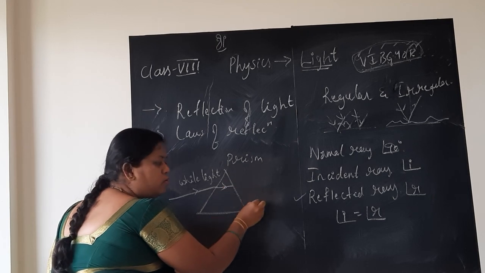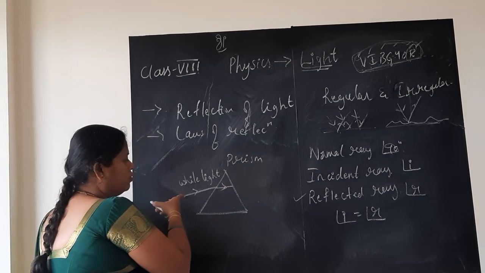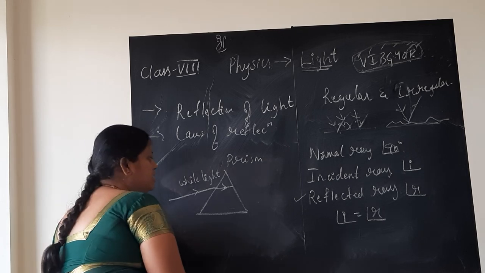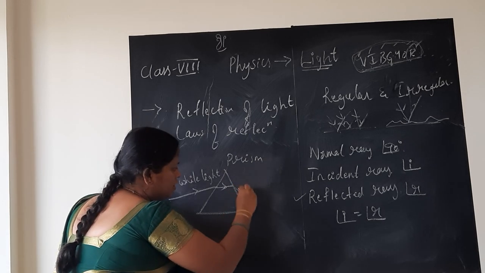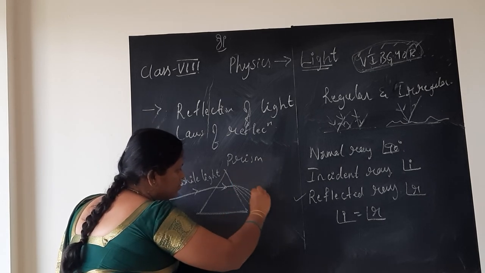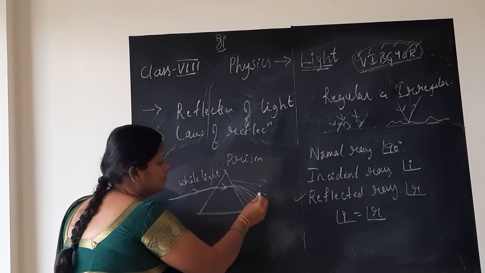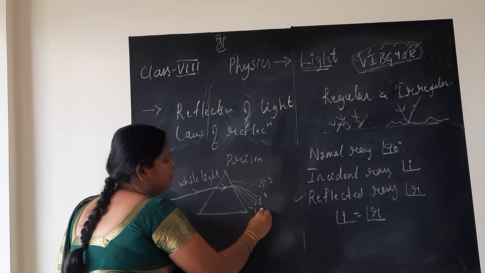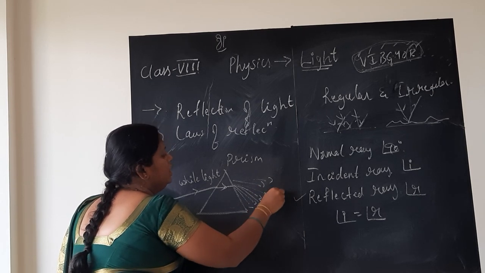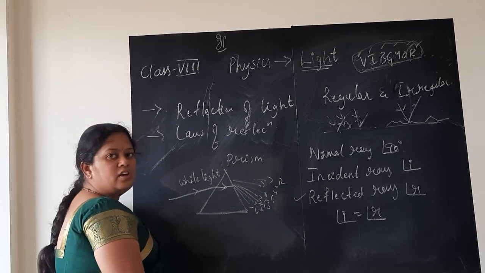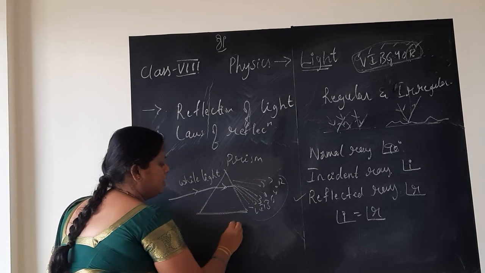When it comes out of the prism, what is coming out? White light, when it comes out of the prism, you can see that it will split itself into 7 beautiful colors. It will split itself like VIBGYOR. You can see the spectrum.